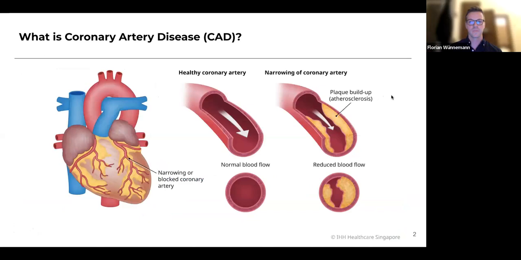And I want to start by just talking quickly about what coronary artery disease is and why we're interested in this. Coronary artery disease is basically the buildup of plaque within our coronary arteries, which can ultimately lead to heart attacks. This is a process that happens in all of us with age, but there are certainly specific things that increase our risk of developing this. When we get this buildup, we also call this atherosclerosis.